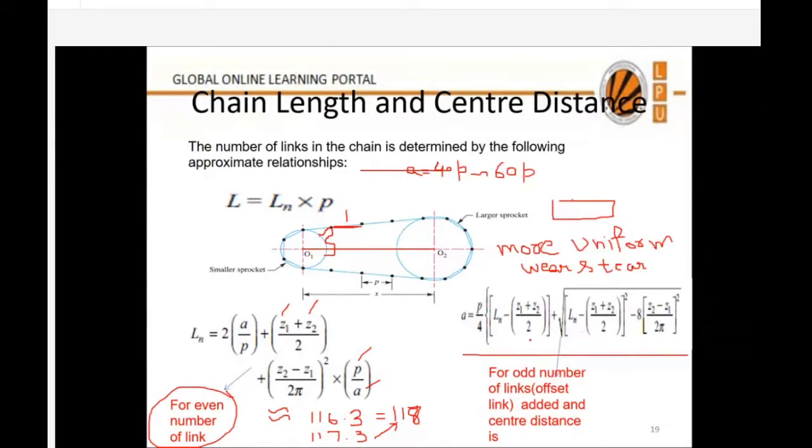Again, this formula is given in the data table. P by 4, ln is the number of links. That will be 118 now. Z1 plus Z2 by 2, Z1, Z2, you are aware. The rest of the things, you are also aware what these terms are.